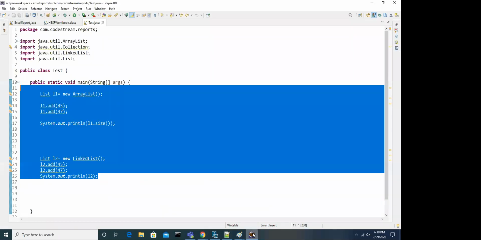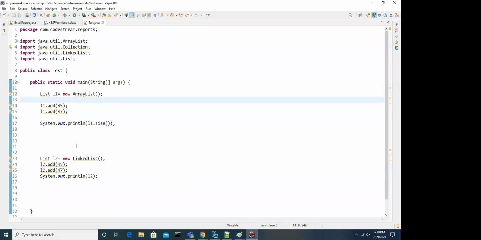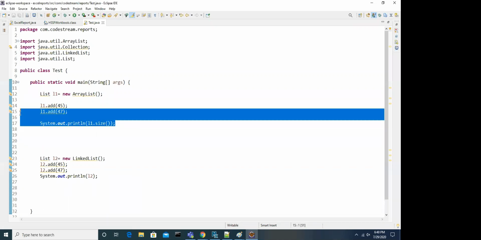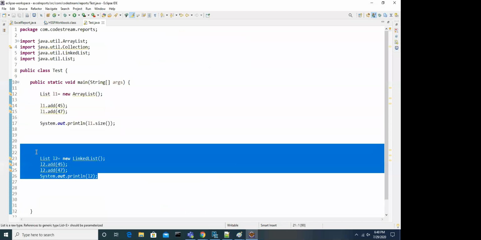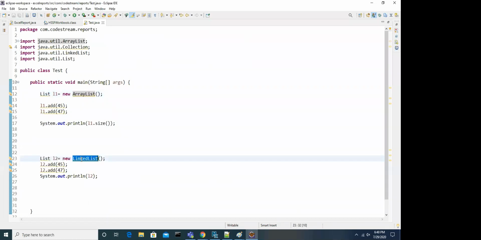And in detail, when I talk about this, I will take some examples and explain. First I have to talk about the architecture, and then some examples, how it works and all. And what other differences we have, a lot, comparing array list and linked list. When to use array list and when to use linked list, I will also tell. So when you know the detail, the decision is easy to take from your side, when to use this array list based on your requirement. That is the main thing we have to understand.